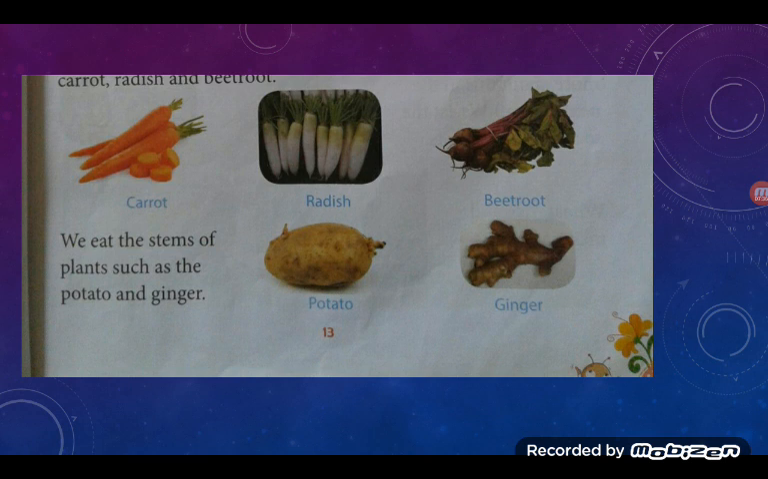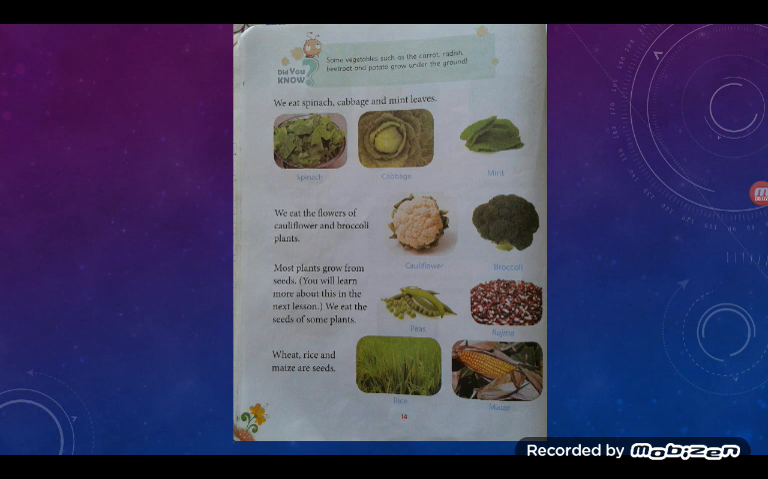Okay. So this was our page number 13. Correct. Now children, keep it in mind, though potato and ginger are stems, they grow under the ground. But they are not roots. They are tubers, or you can say those are stem vegetables. Carrot, radish and beetroot are root vegetables. Now let us see next page, page number 14.